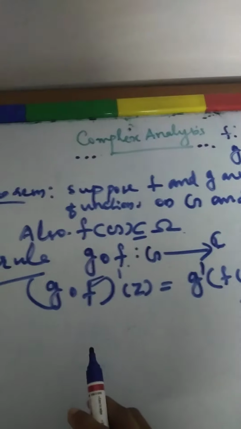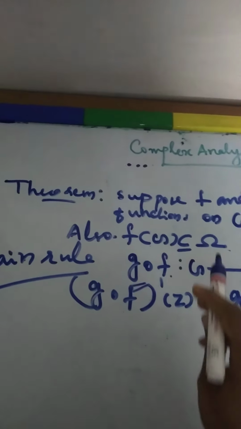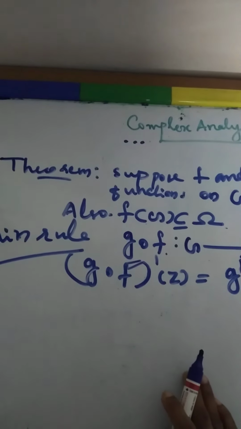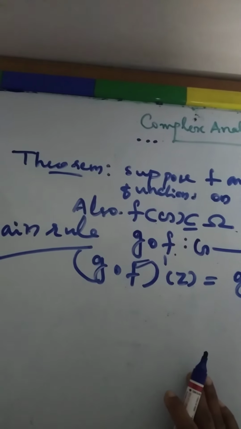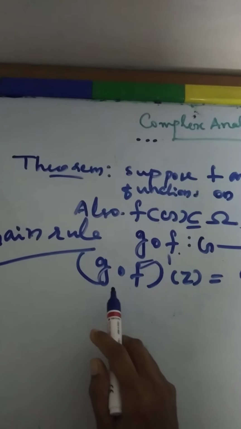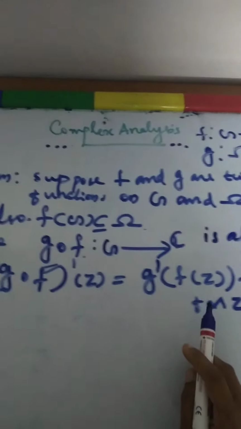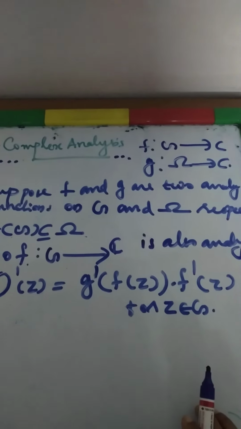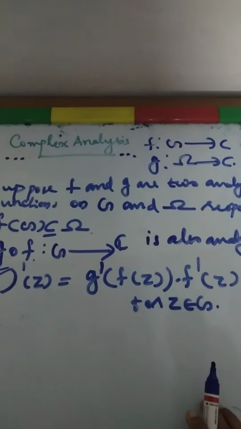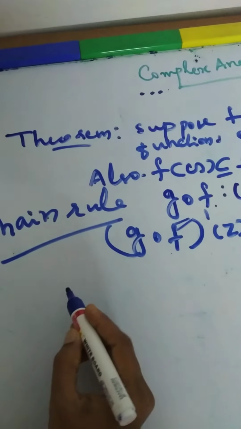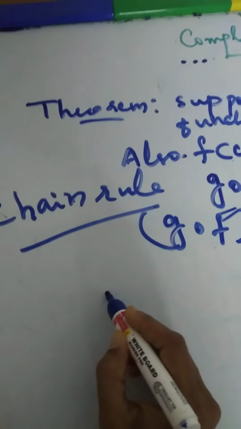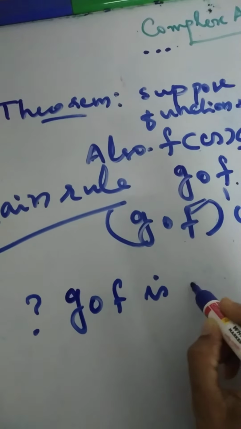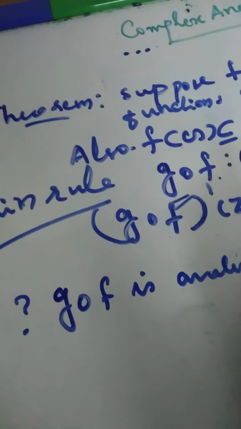So we need to prove two cases in this theorem. First we need to prove that g composition f is analytic. Then we have to show that (g∘f)'(z) is equal to g'(f(z)) into f'(z) for z belonging to G. So first I want to prove the case that g composition f is analytic.